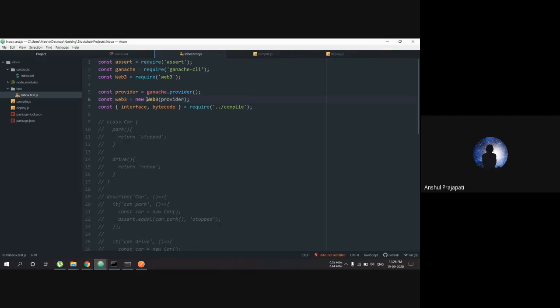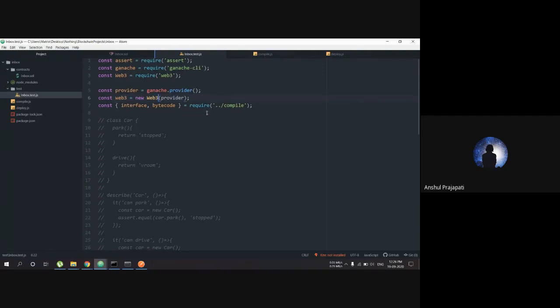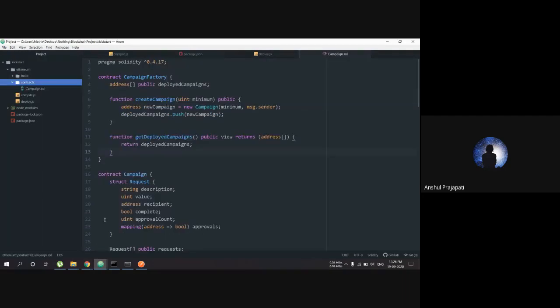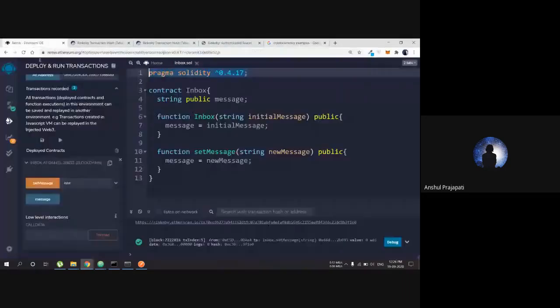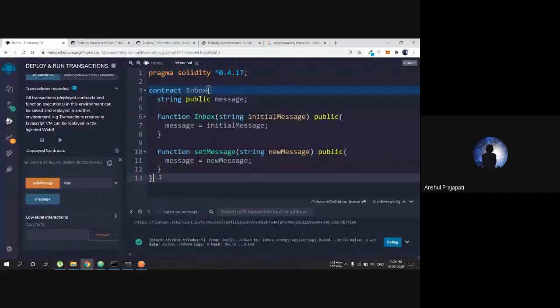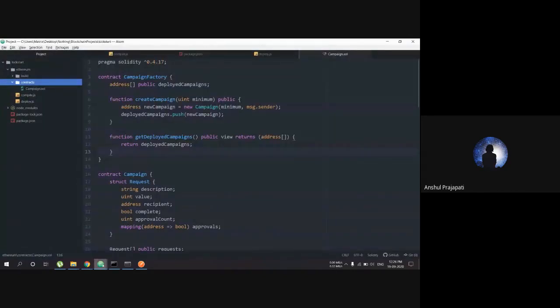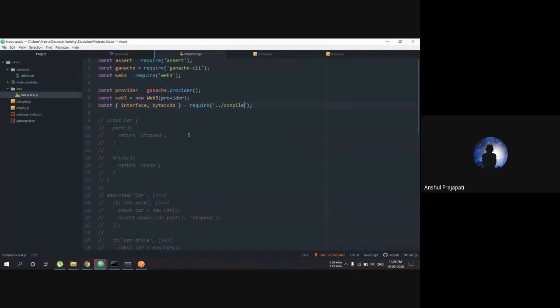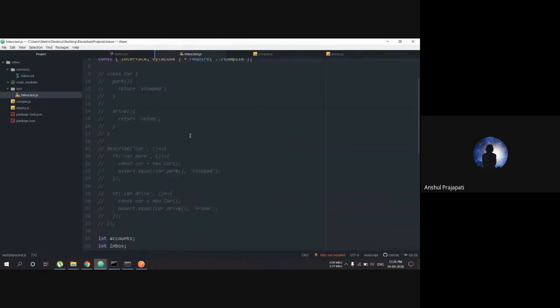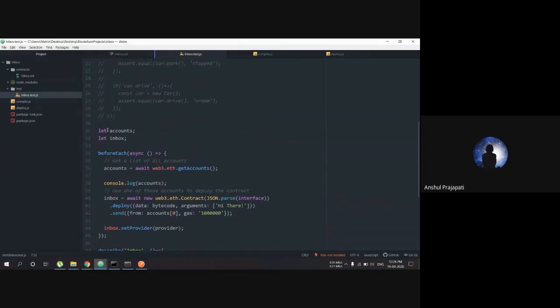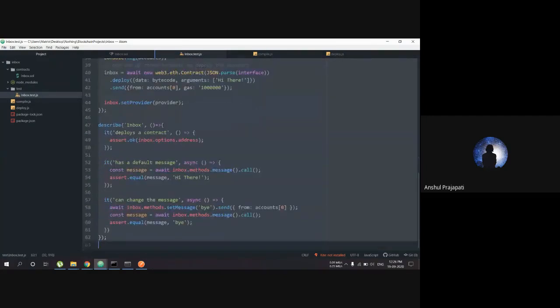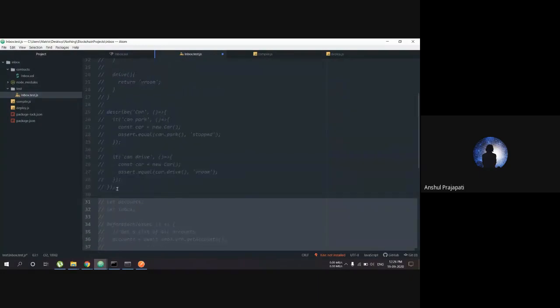What we can do is give it a provider. Ganache is a provider, and we can provide it to Web3, and then it gives us all the features of the cryptocurrency which we are going to use. Behind the scenes, in the inbox test.js, we are doing some tests. Here is a little example of how tests work.